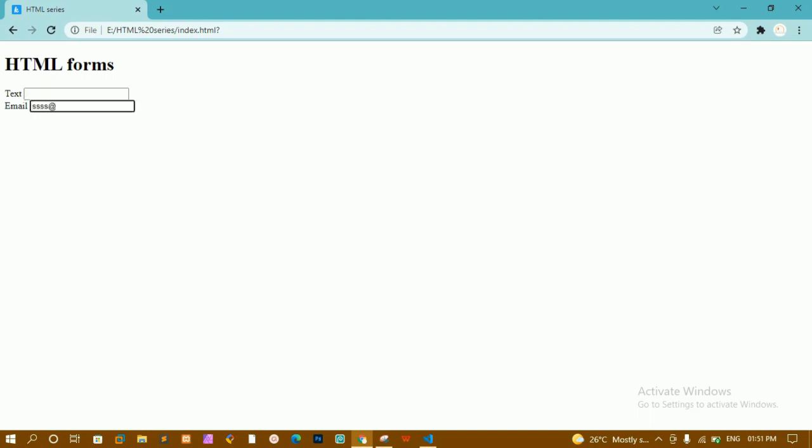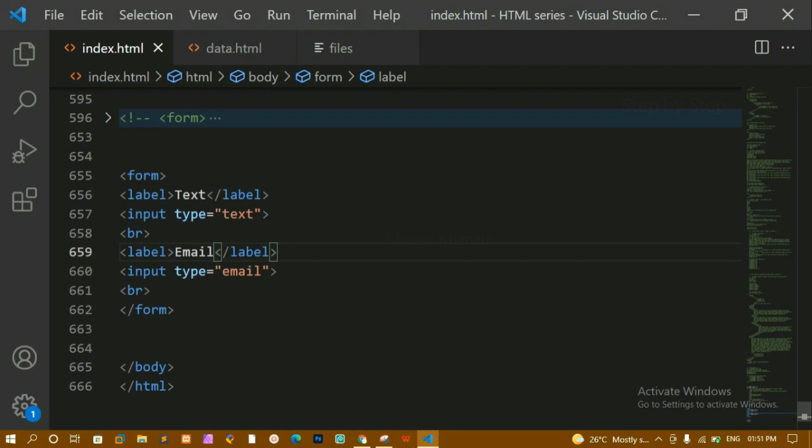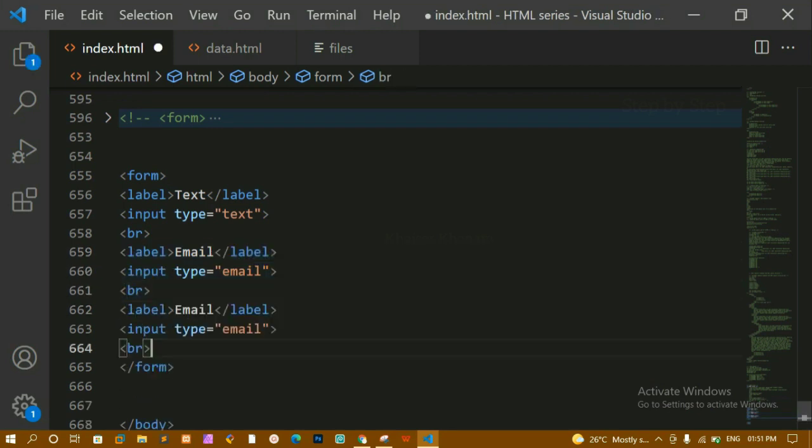Okay, whenever you are writing and whenever you have added some validation, without the @ you cannot insert the data. You have to write this one. Whatever email you are writing, you have to write a valid email, whenever we are giving the type as email.